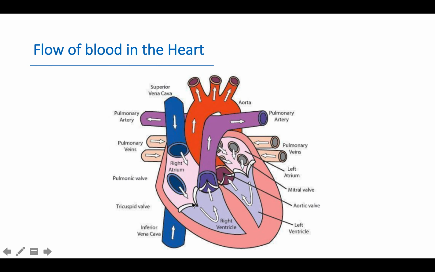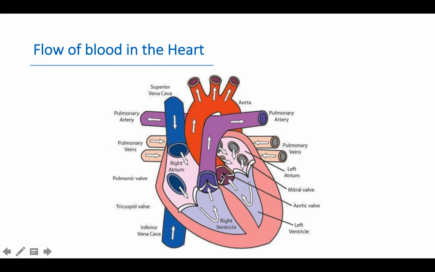When both these chambers get filled and contract simultaneously, the blood from the right atrium comes to the right ventricle through the tricuspid valve. Blood from the left auricle comes to the left ventricle through the bicuspid valve. Now these valves get closed. When the two ventricles contract simultaneously, the blood cannot go back to the atrium due to the cuspid valve.